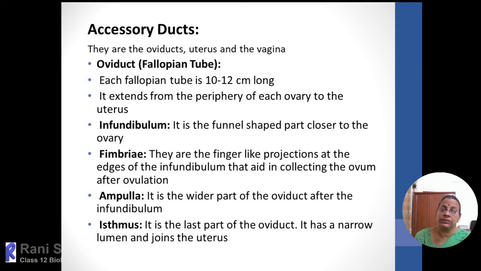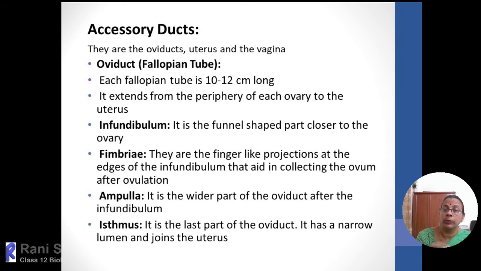Here I said the ova can be collected by a funnel-shaped structure. That funnel-shaped structure is called the oviductal funnel, and this funnel ends in finger-like processes, that are called fimbriae. You have seen in the diagram. It is collected by the movement of the fimbriae, and on the inner side there is an opening.